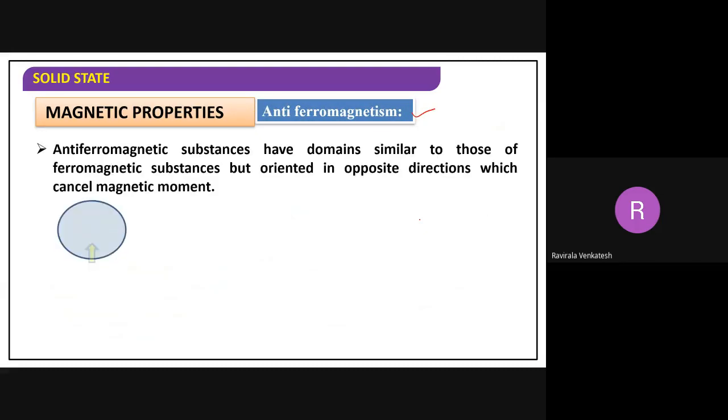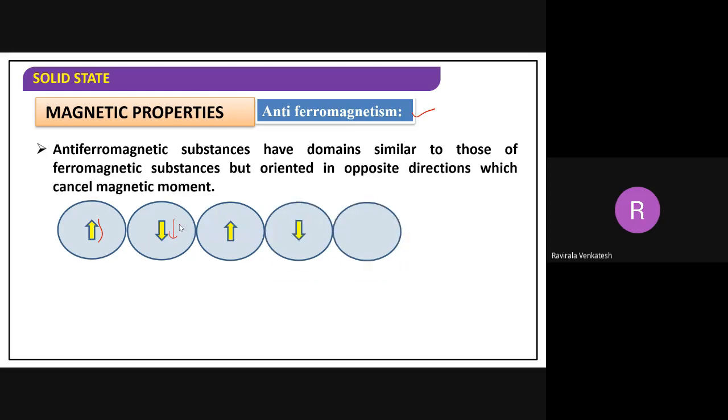anti-ferromagnetism. Now, if you observe the diagram, they cancel each other. One is in the upward direction, the other is in the downward direction. In this way, what happened? The net magnetic momentum you are going to get is zero or not? Yes, definitely the net magnetic momentum you are going to get here is zero.